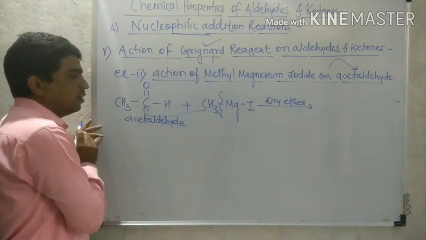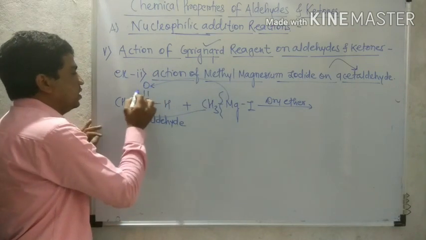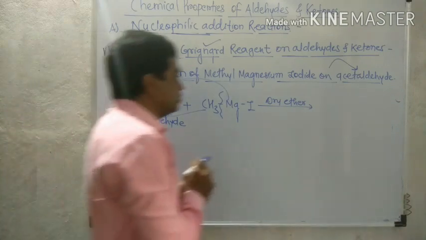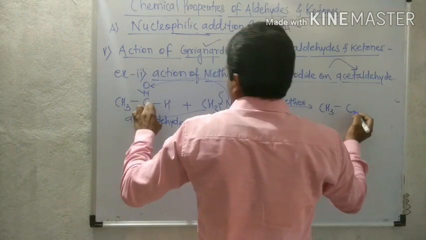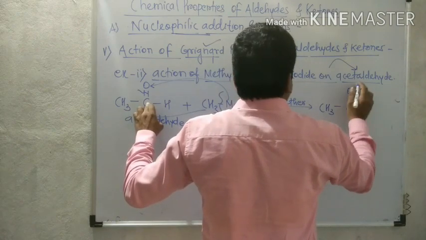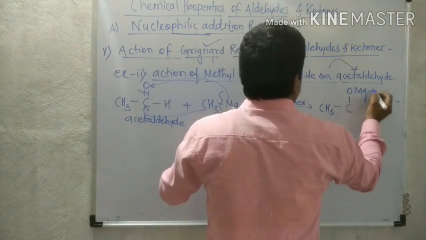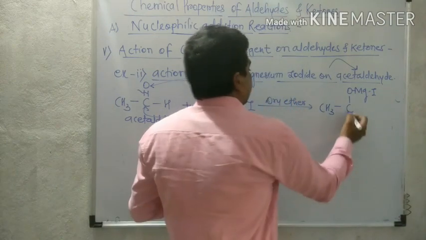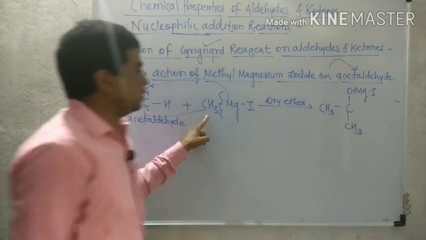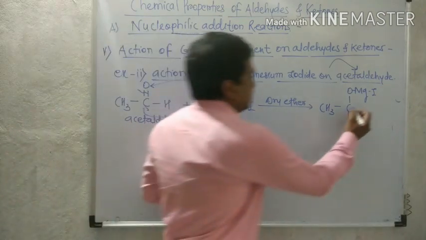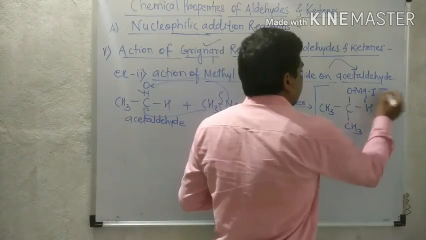CH3 goes to the carbonyl carbon, MgI to the oxygen, the double bond breaks and converts into a single bond. What remains? CH3C with a single bond to O, this MgI, that carbon attached with CH3, and the remaining is H. This is our adduct,